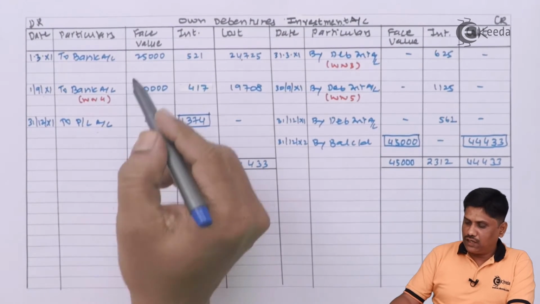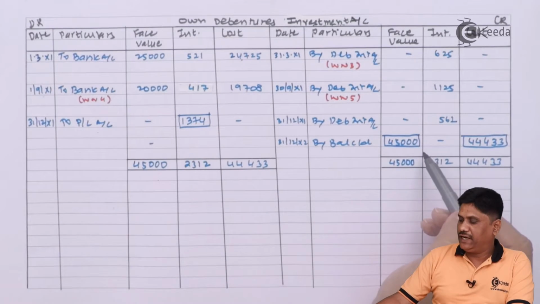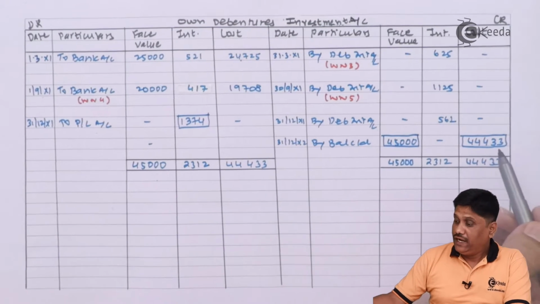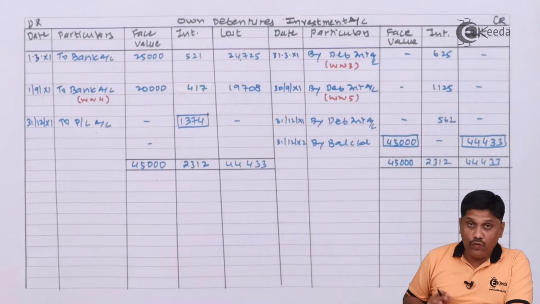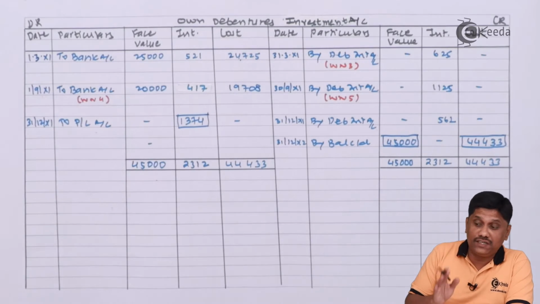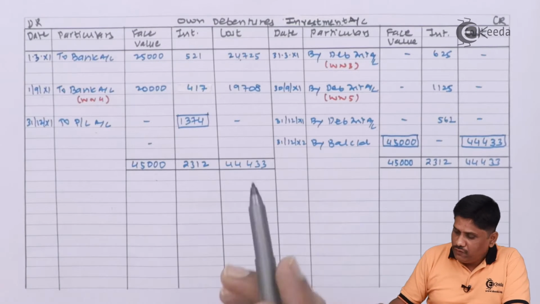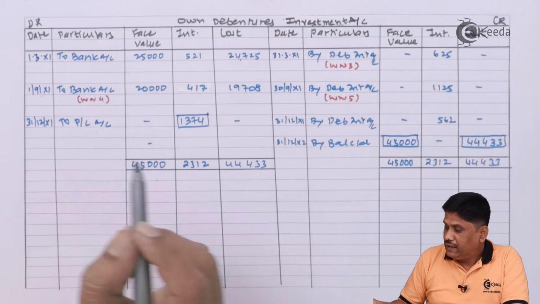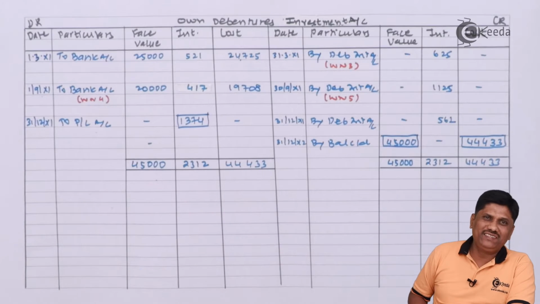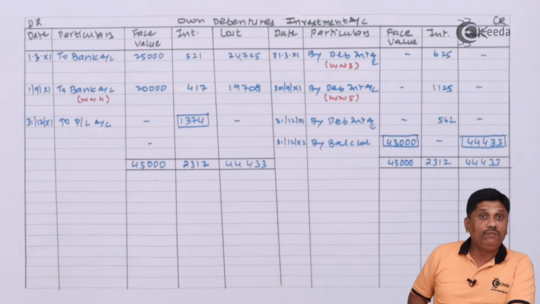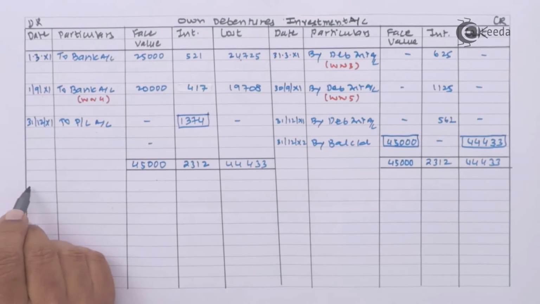Student, I have closed the account. Face value column by balance carried down is 45,000 and cost column is 44,433. Interest column, it is the interest on own debenture. Please be careful, it is not the debenture interest, it is interest on own debenture which is transferred to P&L account, right? And remaining amounts are basically carried down amounts that we know. Okay, so these closing balances will become opening balances on 1st January 20X2.